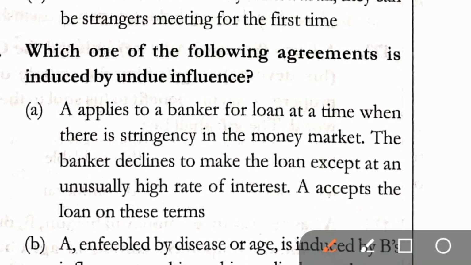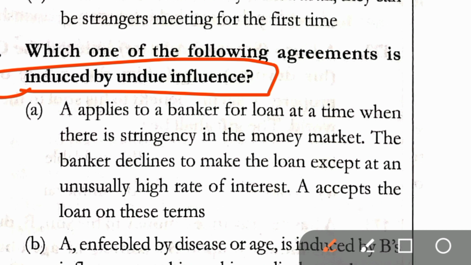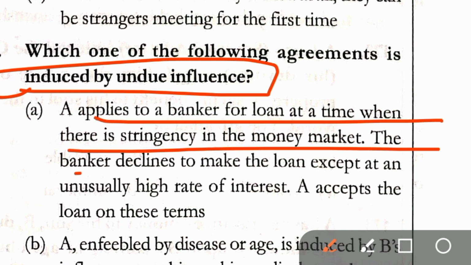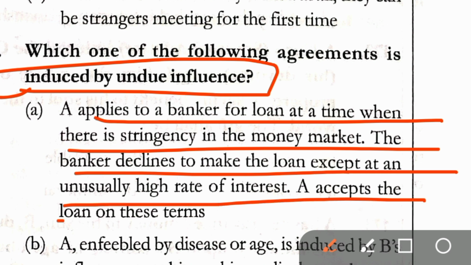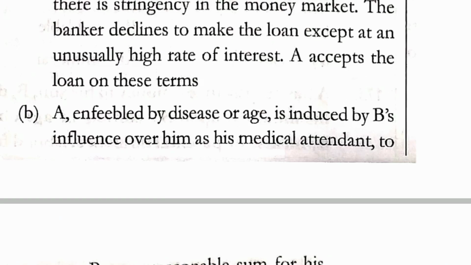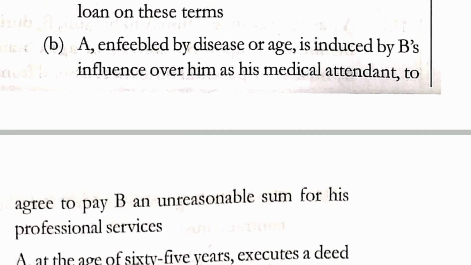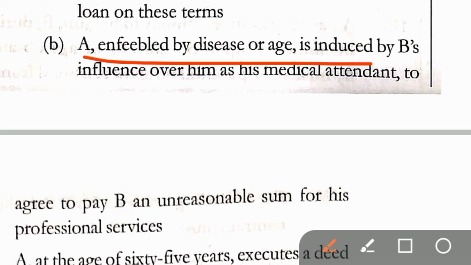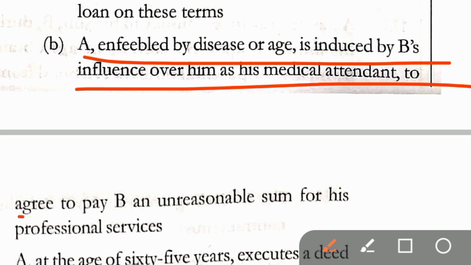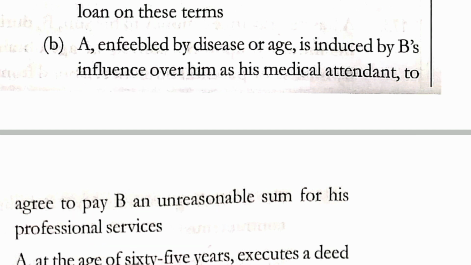Question number 178. Which one of the following agreement is induced by undue influence? Option A. A applies to a banker for a loan at a time when there is stringency in the money market. The banker declines to make the loan except at an unusually high rate of interest. A accepts the loan on these terms. B. A, enfeebled by disease or age, is induced by B's influence over him as his medical attendant to agree to pay B an unreasonable sum for his professional service.